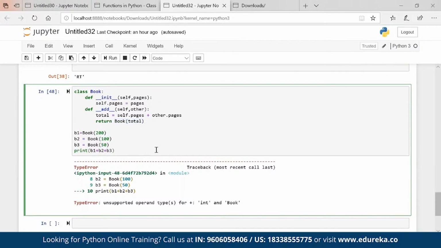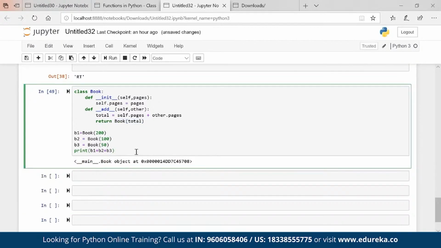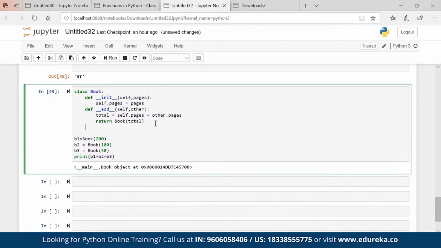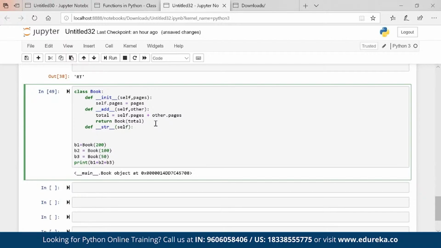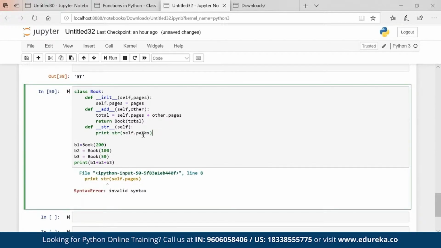Okay, and now if I execute, obviously we have to convert to a string as well because we are adding two books, right? So if you want the output, it should be def str, which is again a magic method, self. These are constant, this cannot be changed, right? This is what you have to pass. Print str self dot pages. Something is wrong here.